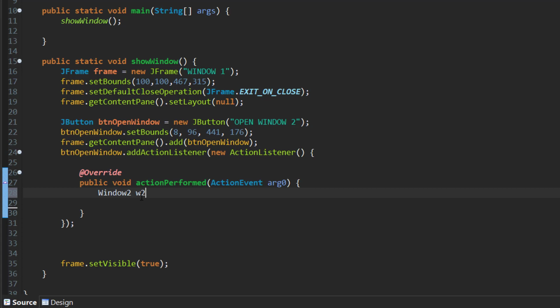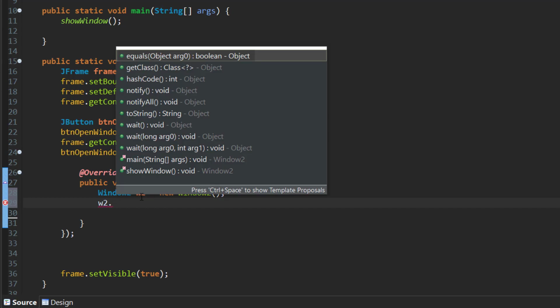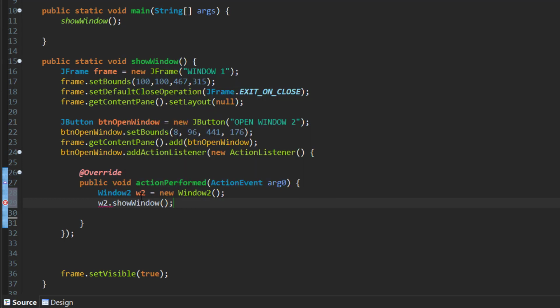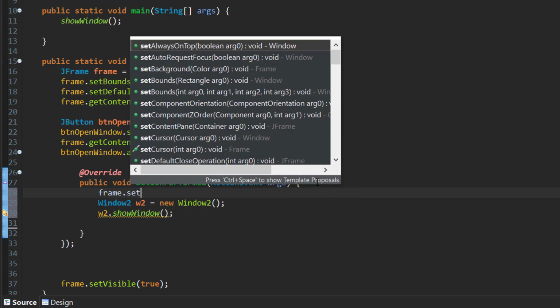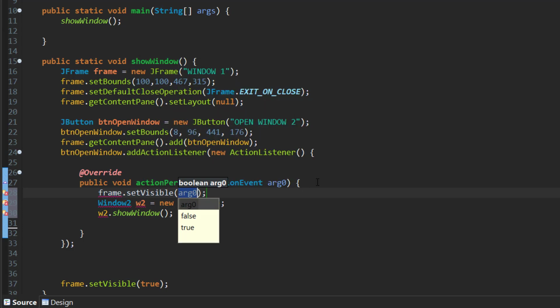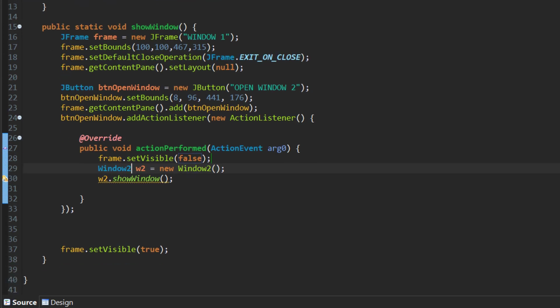and we're gonna create an object of the second class, window 2, and we're gonna call it W2. Now we're gonna call the function that we just created, show window, and remember to set the frame visible to false, so the first window doesn't stay open when the other window opens.